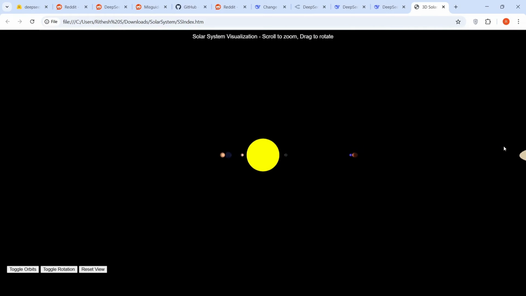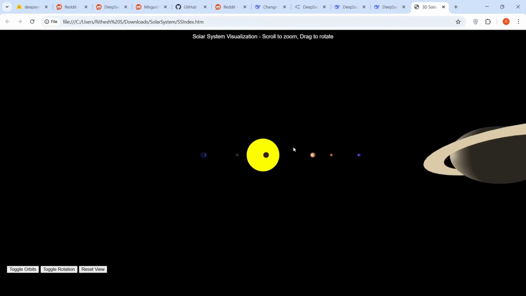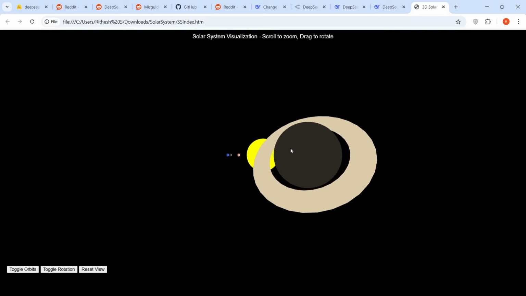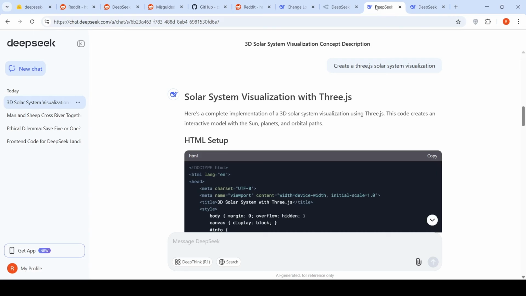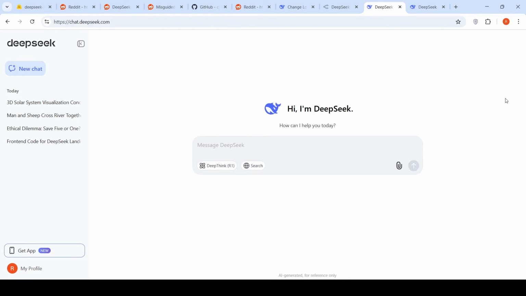Okay. Maybe some fine-tuning or other things are still required in the prompts to get a proper visualization. Reset view. Oh, Saturn is coming back again as a big one. Okay, so whatever it is, right? Then we can look at another coding problem or a mathematical problem.